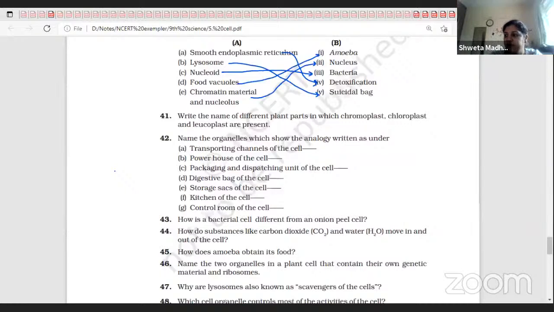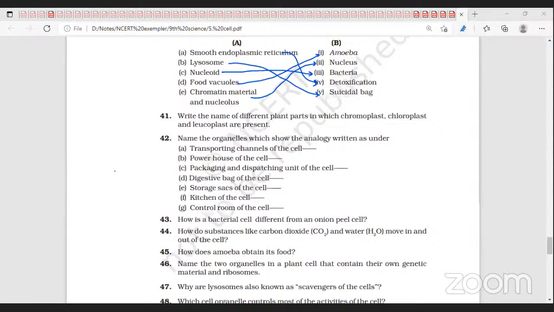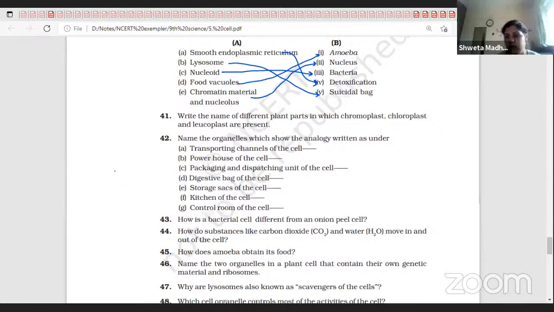So what is the first point? Ma'am, prokaryotes are small. Prokaryotes do not have a well-defined nucleus, do not have a well-defined nuclear membrane, and eukaryotes have a well-defined nucleus and nuclear membrane. Second point, prokaryotes have a single chromosome and multiple chromosomes in eukaryotes. Third, cell wall is present in prokaryotic and absent in eukaryotic.